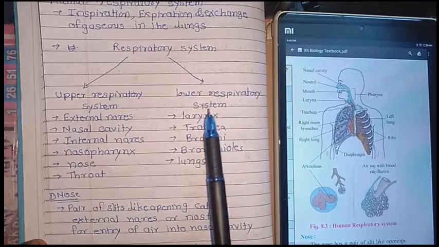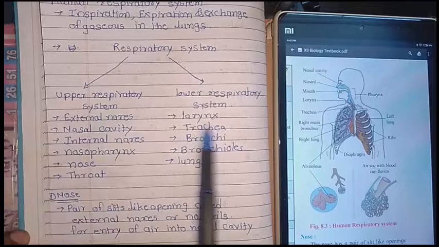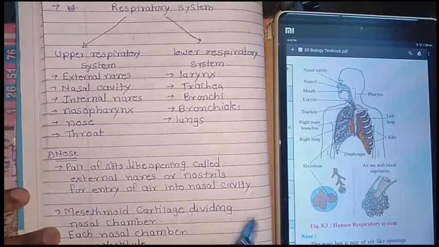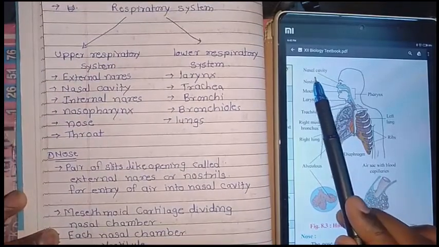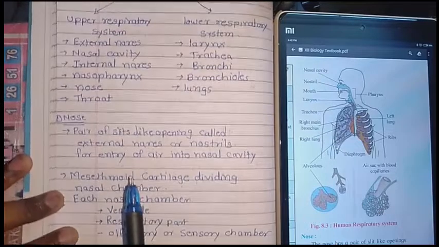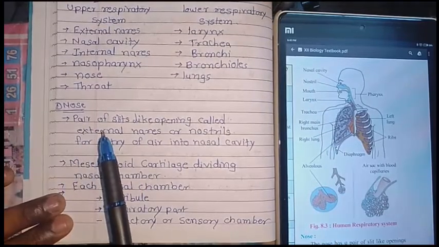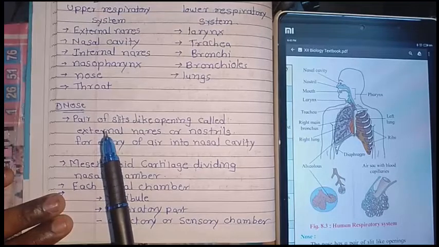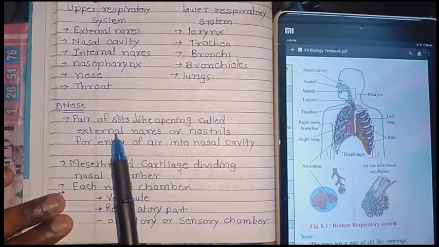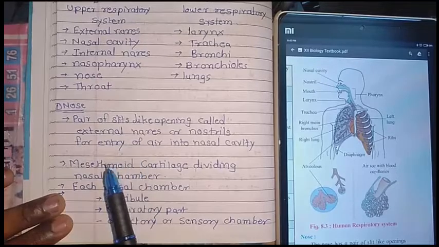This is very important for the exam: the respiratory system is divided into two parts, upper and lower. Now one by one we will learn about them. First is the nose or nasal cavity. The nose is triangular in shape and has a pair of slit-like openings. A pair of slit-like openings means it has an opening into the nasal cavity.